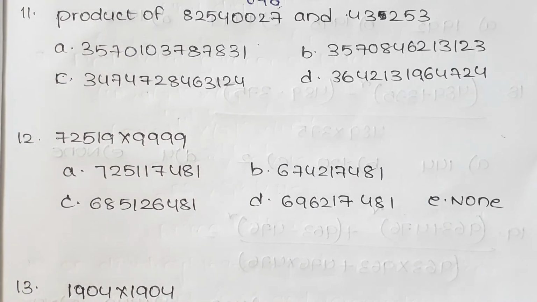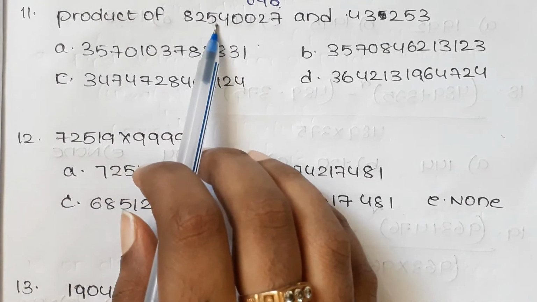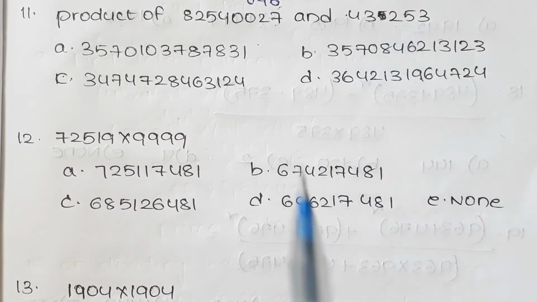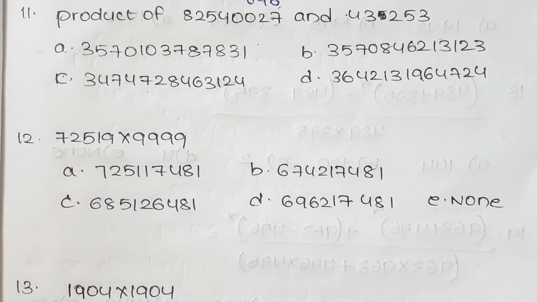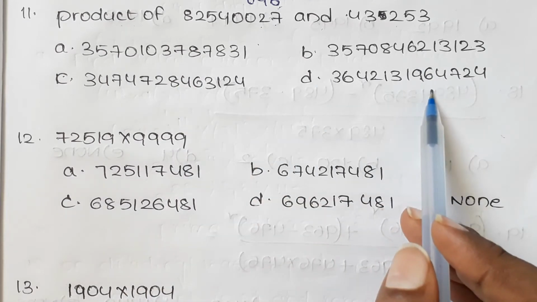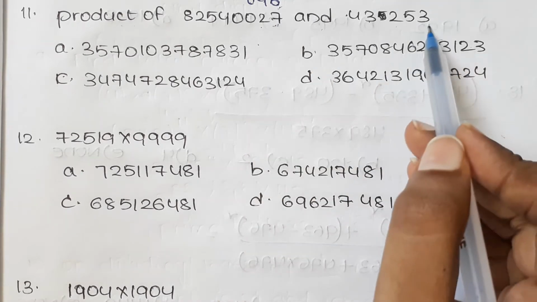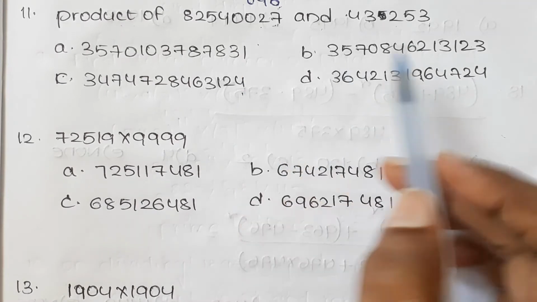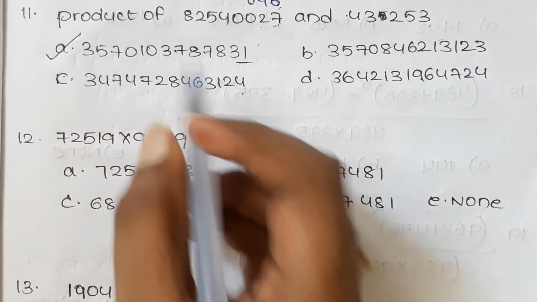And now let us see the next question, that is the product of 82540027 and 43253. Here it is a long product and we will do it by elimination process. That is, here in the given option we have 4 options. First let us do unit digit, that is 7 into 3 is 21. Here in the options we have the unit place is 1, that is simply we get the answer, that is A.